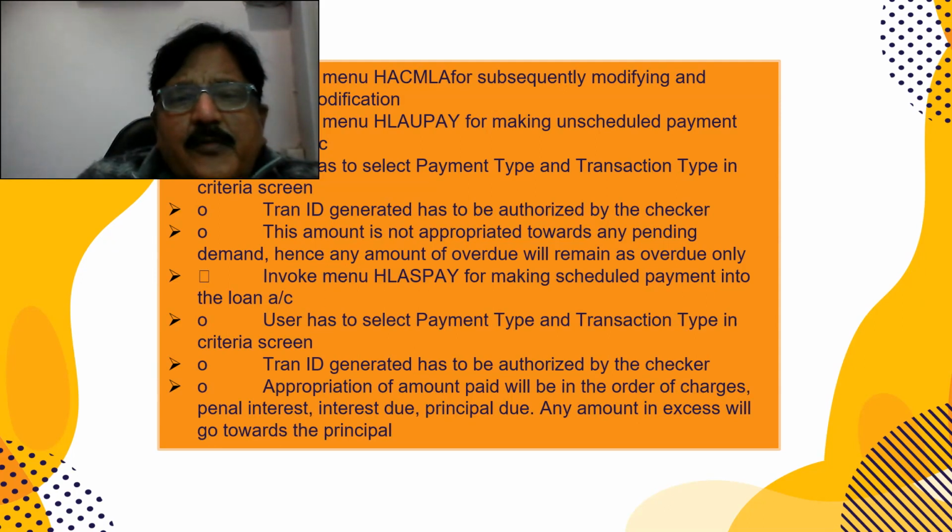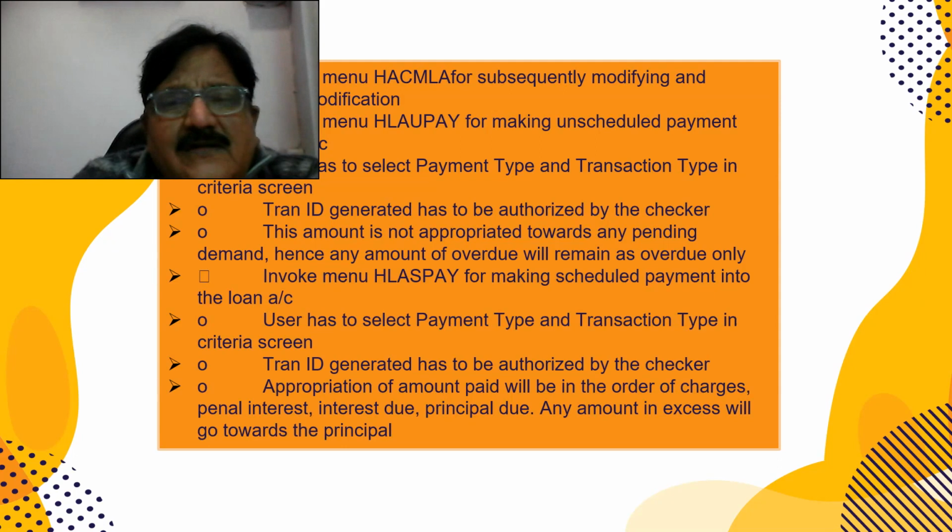This amount is not applied towards any pending demand because this is an extra payment besides your EMI. Hence the overdue amount will remain as overdue only. And this is for making a scheduled payment. If you have missed your EMI and the customer wants to make the payment later on, use HLASPAY.